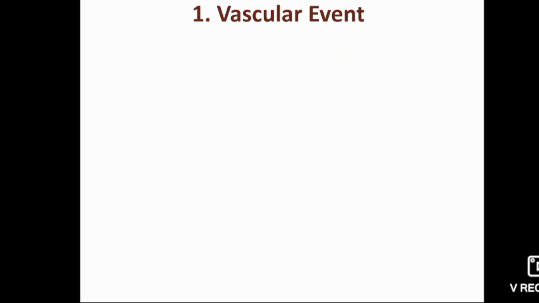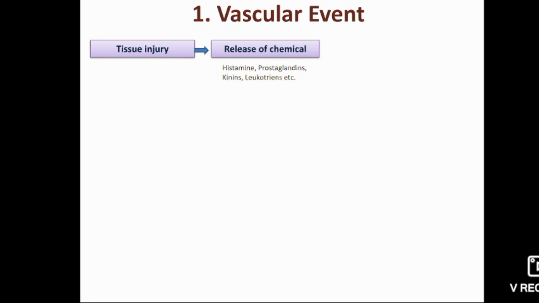Vascular event. Due to the tissue injury, histamine, prostaglandin, kinin, leukotrienes and other chemical mediators are released for the local effect. These chemical mediators produce immediate vasoconstriction which may persist for 3 to 5 seconds or last for 5 minutes depending on the severity of injury. This phase is known as transient vasoconstriction.